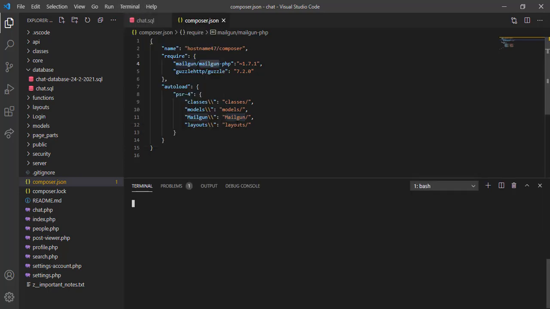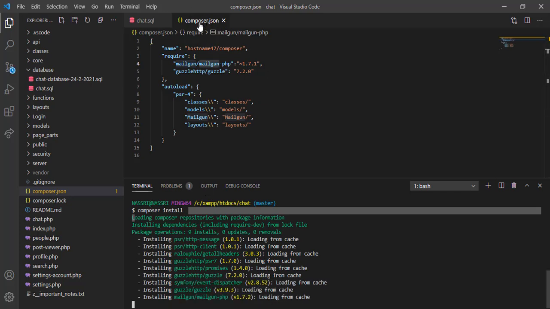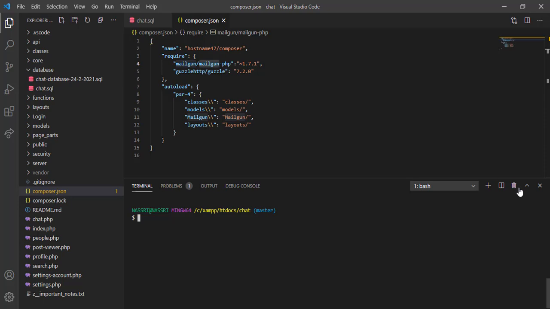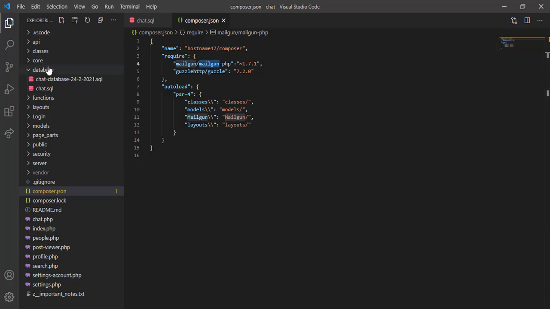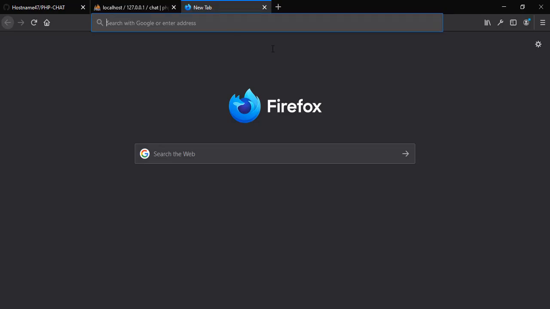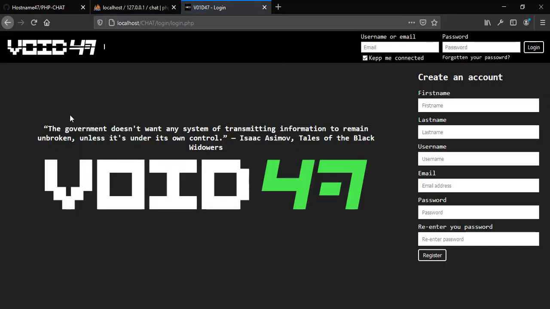Let's open the terminal, and we use composer install, and this command will install all the dependencies inside composer.json. Now we have our dependencies installed successfully. Cool. Now we are ready to use this project, so let's render the project into the browser. Now localhost chat, and here it is. So this is basically the authentication section.